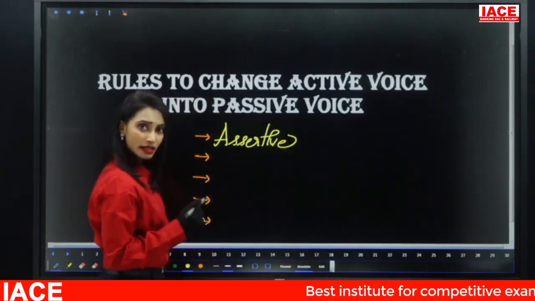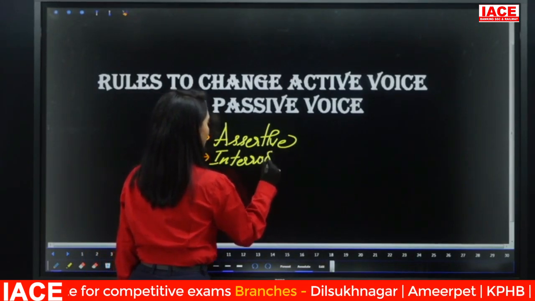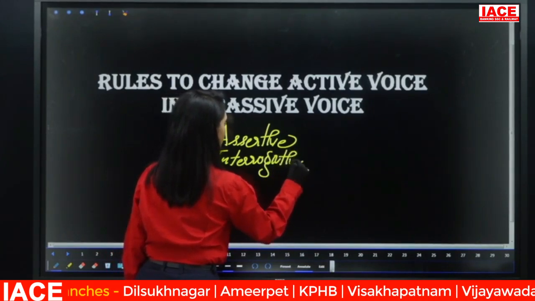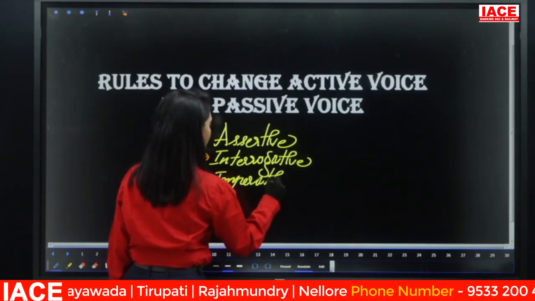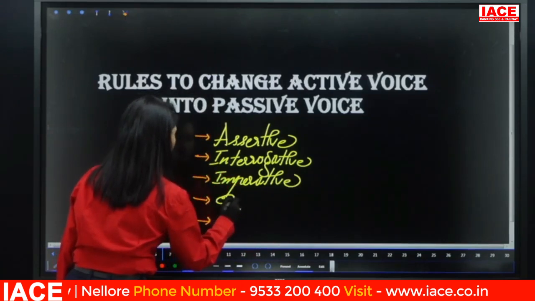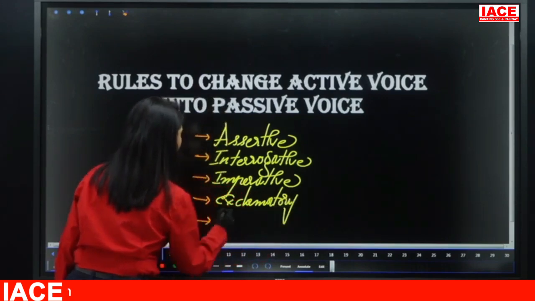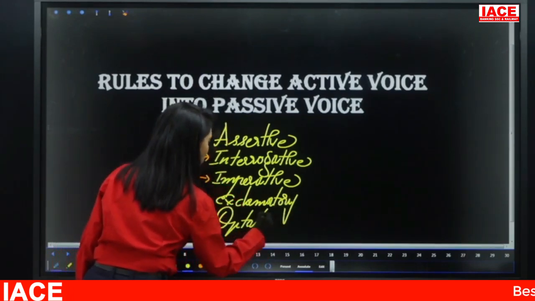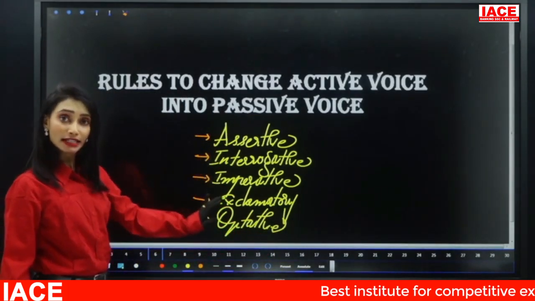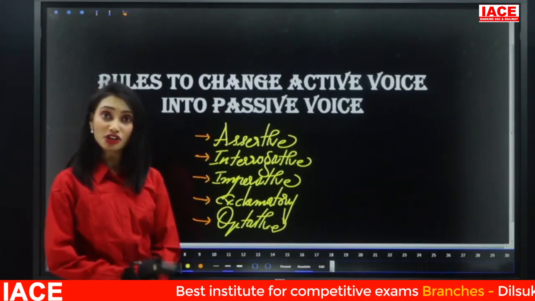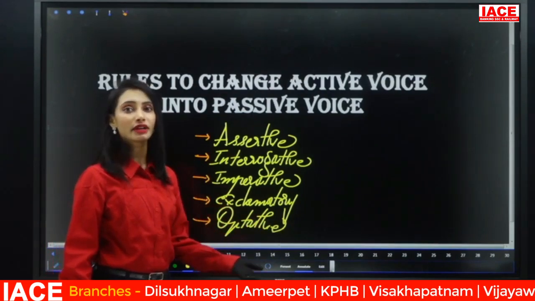The 5 types of sentences are: assertive sentence or declarative sentence, interrogative sentence, nothing but questions, imperative sentence, exclamatory sentence, and optative sentence. So there are a total of 5 types of sentences, and for these we have to see the conversions. Steps are the same, but the pattern or the method of converting is different.